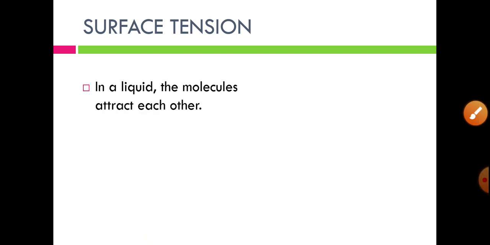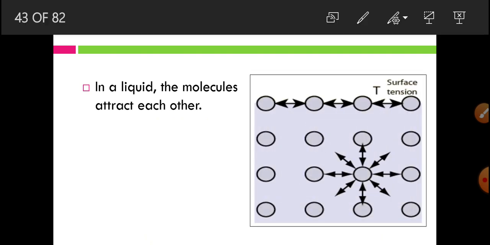So let us see an explanation which is helpful to understand surface tension. In a liquid, the molecules attract each other. As we have seen in the diagram, the molecules which are present in the liquid attract each other, and that attractive force is called intermolecular attractive force.